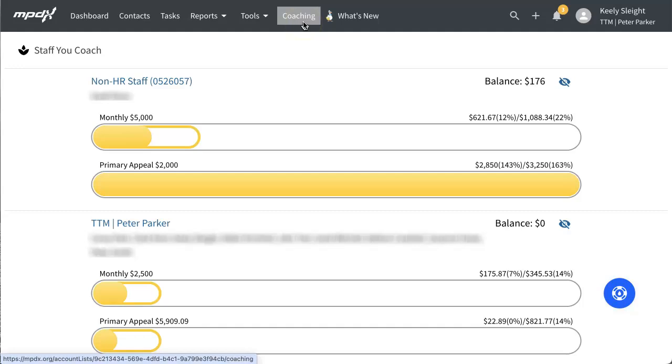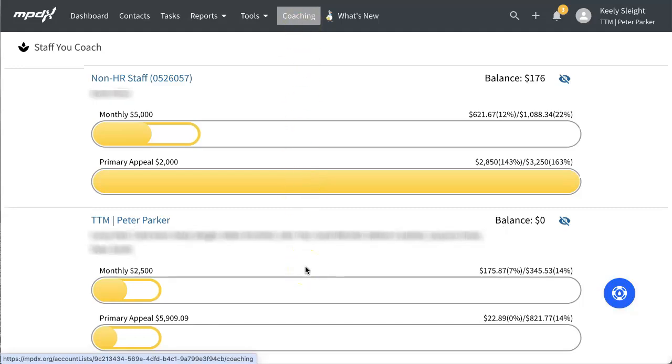This tab will appear in MPDX once you have accepted a coaching access invitation from at least one person. The purpose of this tab is to help you view the coaching report of each person or couple you coach so that you can understand the gifts coming in and what that means about the health of their staff account.